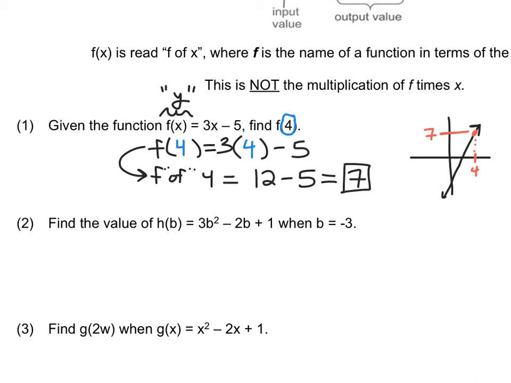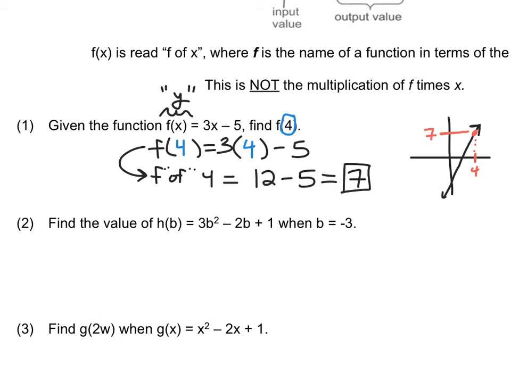All right, so this is the bridge to being able to be successful in those kinds of courses, just understanding this notation. And again, I can't emphasize this enough, it's not the multiplication of f and x. You're not taking f and multiplying it by the x value. It's just saying a function of x, a function where the variable in the problem is equal to x.